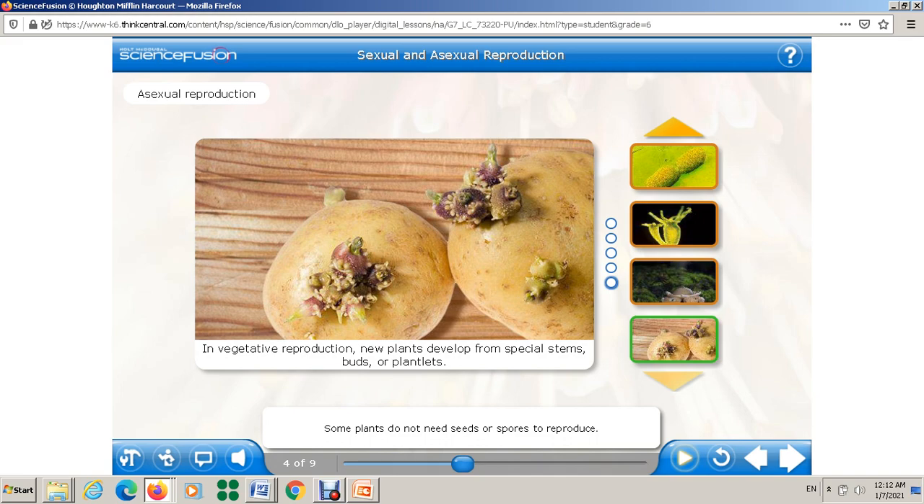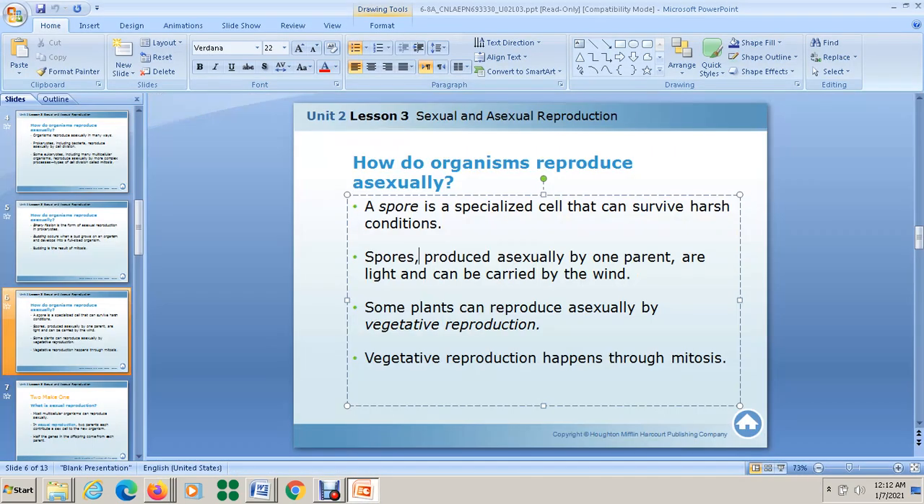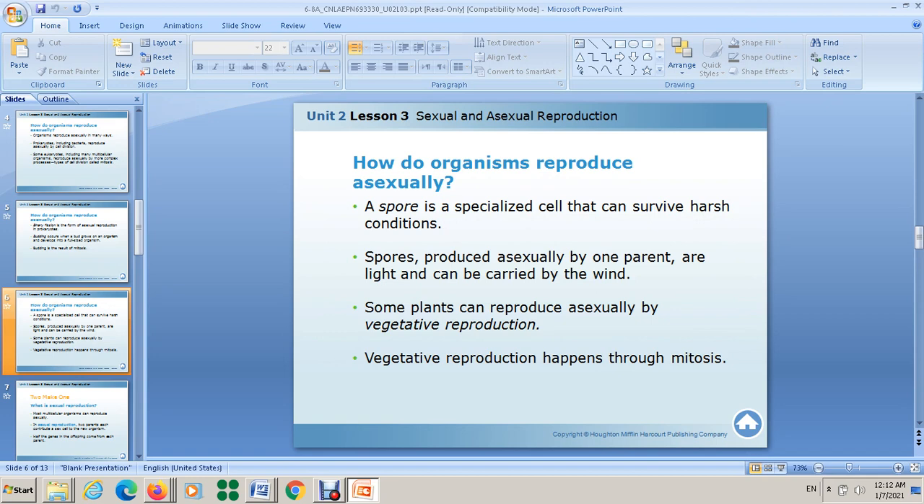So let's continue. The fourth way of asexual reproduction is vegetative reproduction. Some plants have the ability to reproduce asexually by vegetative reproduction. You have to keep in mind that mitosis makes vegetative reproduction possible. New plants start to grow from stems, roots, or leaves.